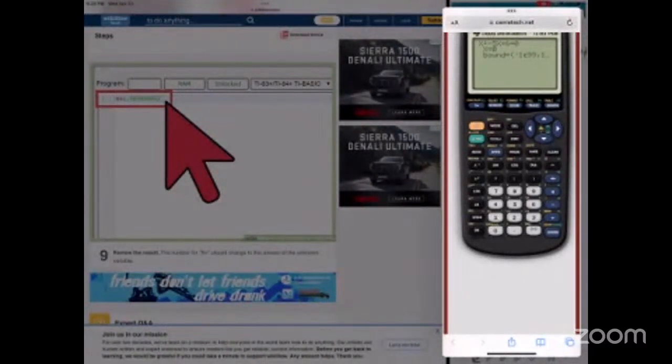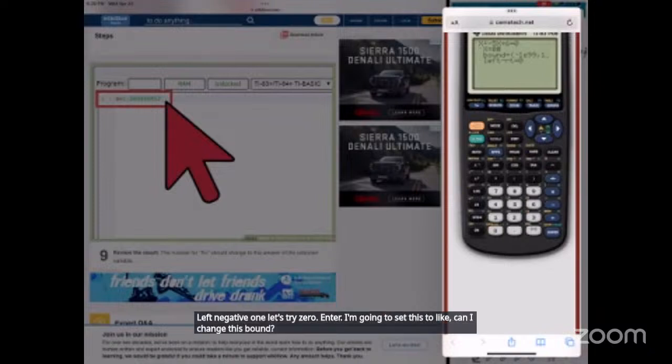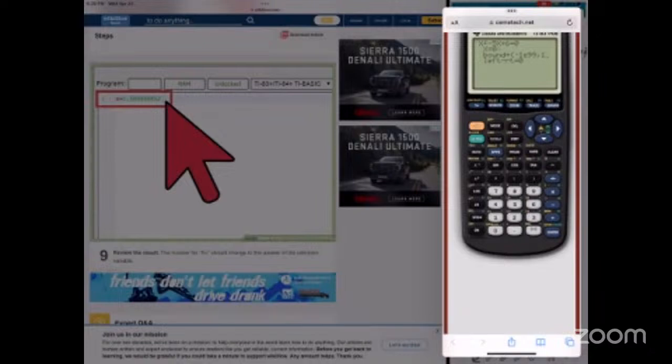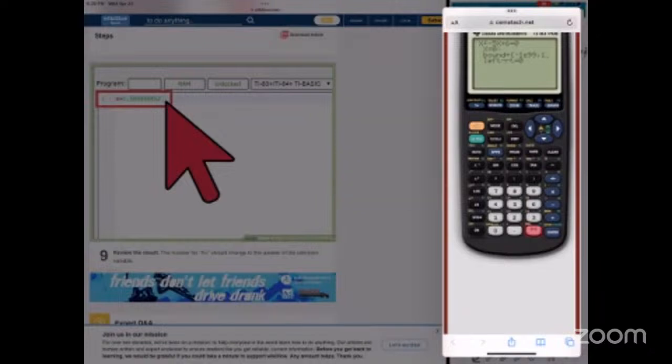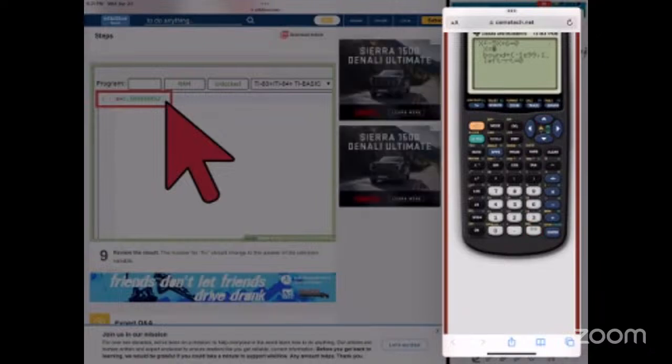Left. -1. Let's try 0. Enter. I'm going to set this to like, can I change this bound? No? Yeah, I can't get it to work.